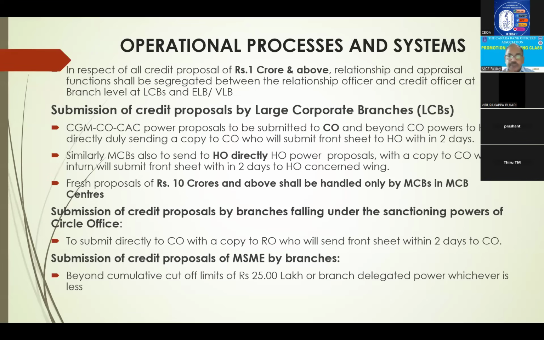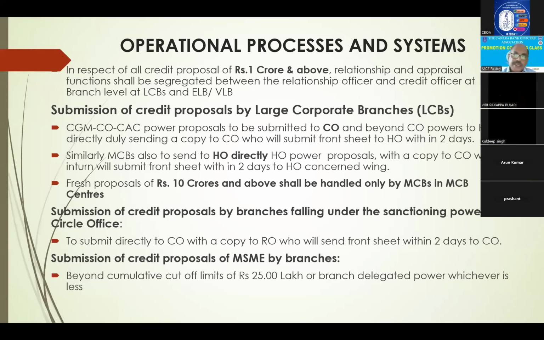Right? Next, submission of credit proposals by branches falling under the power of circle office. Because ROs are also there in between, in such cases you have to submit directly to CO with a copy to RO. Similarly, within 2 days, RO will send the front sheet to circle office. So these guidelines are given to minimize turnaround time. Otherwise from here it has to go to regional office, and from regional office again they keep and send it to circle office. So instead you send it directly, a copy to regional office, so that it will reduce turnaround time.